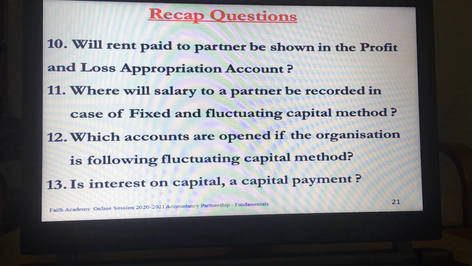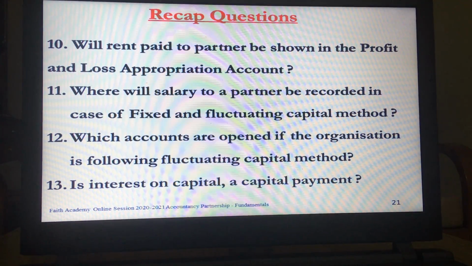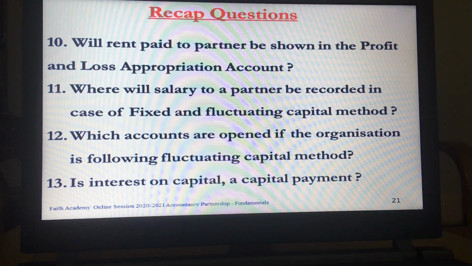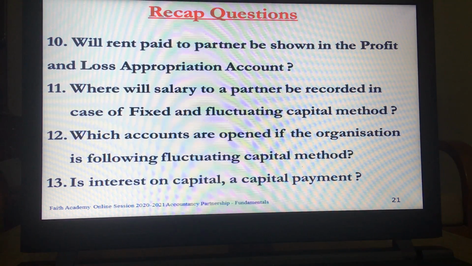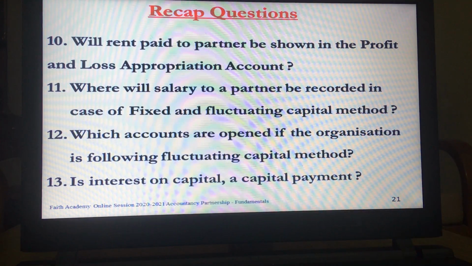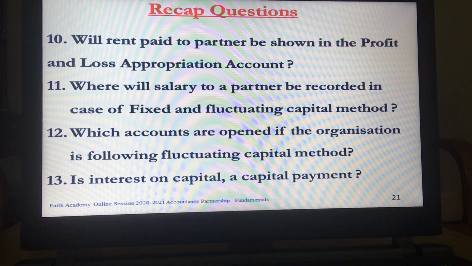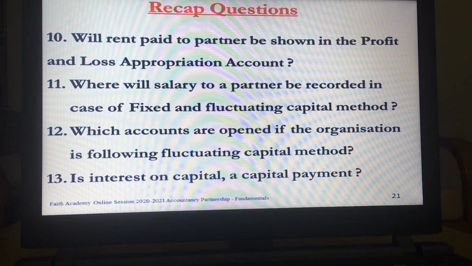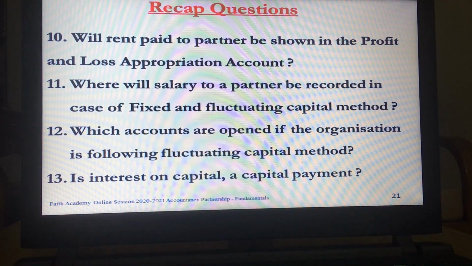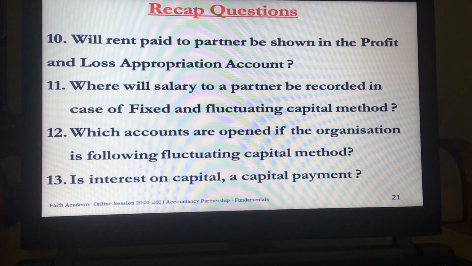When we maintain partners capital account according to fluctuating capital accounts method, only one capital account is maintained. Credit is when further capital is introduced with interest on capital, share of profit transferred from profit and loss appropriation account, or when we give remuneration like salary, commission to the partner.